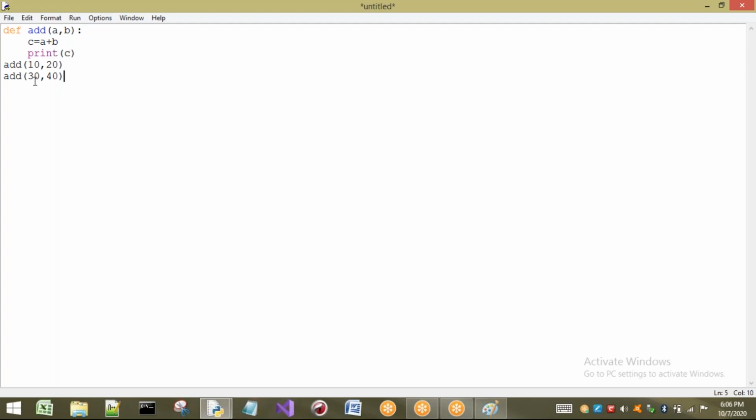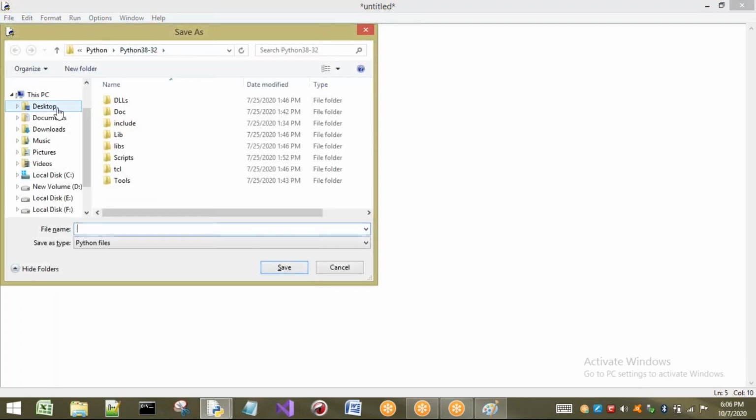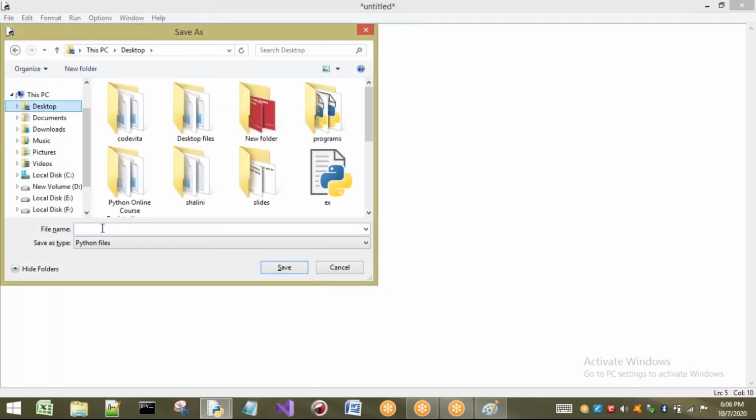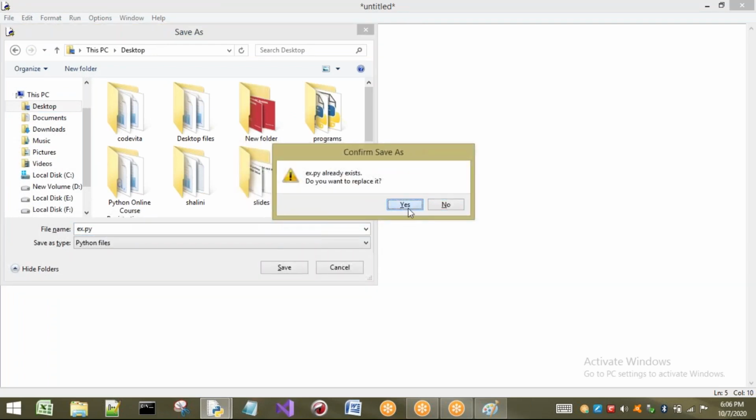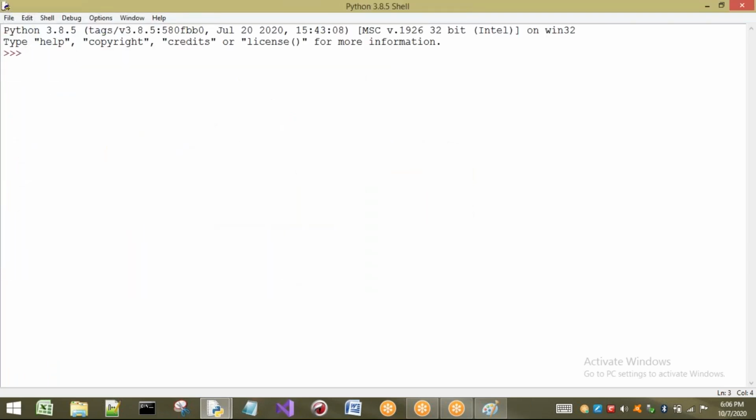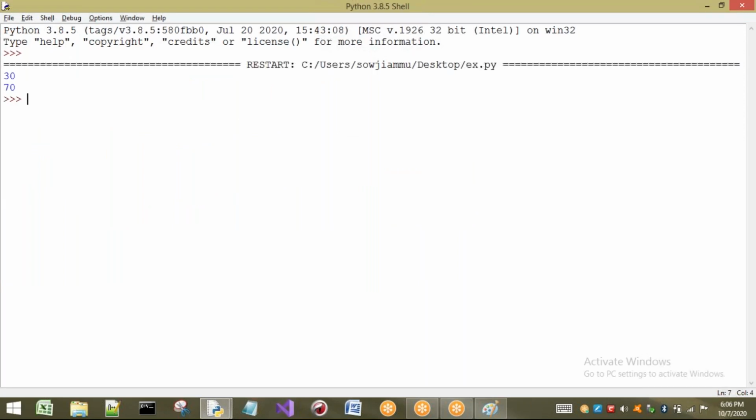After that, control comes back to this add. So add of 30 comma 40. These arguments are passed here. Next in a, the value will be 30, and the value of b is 40. We perform the addition and print the value, that is 70. Let us see. I'm going to show you many alternatives by using this return statement. Now see here, first I'm going to execute this one. 30 and 70 is printed.